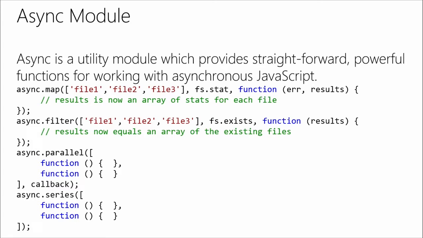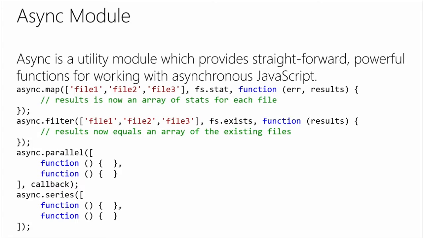I'm going to show some of the code real quick right here. That first one at the bottom is async.series, so that lets you run an array of functions. Parallel lets you run all of these functions at the same time, and then when the results are out, or when the first one's done, it'll execute the callback that you specify. But there are 2 other powerful ones that we use a lot, like map and filter.